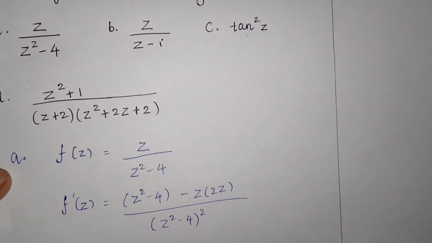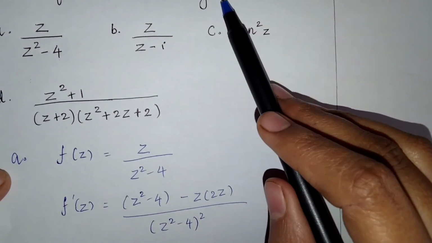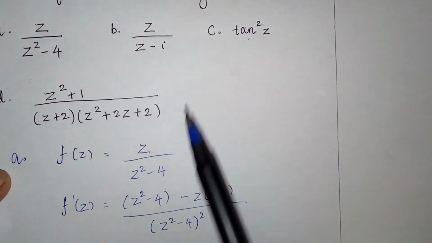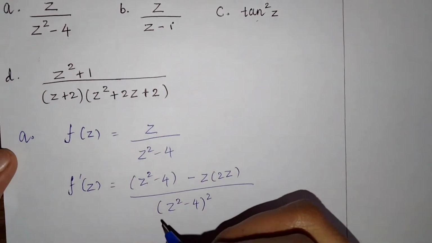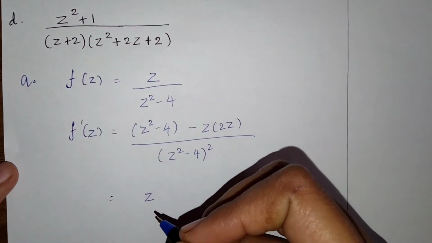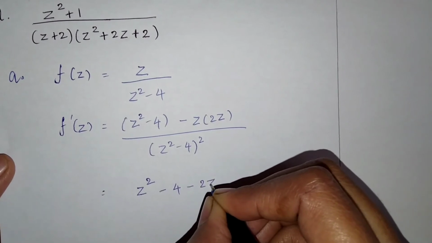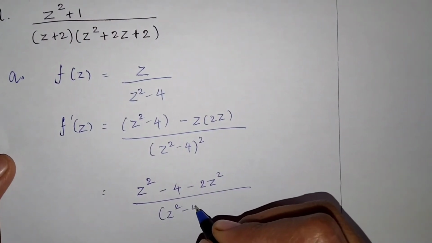જ્યારે પણ કોઈ આવું ફંક્શન આપેલું હોય અને we have to find that whether it is analytic or not, then first of all આ જે ફંક્શન આપેલું હોય એનું ડેરિવેટિવ લેવાનું. Okay, so taking the derivative and now solving this further, we get z square minus 4 minus 2z square by z square minus 4 whole square.